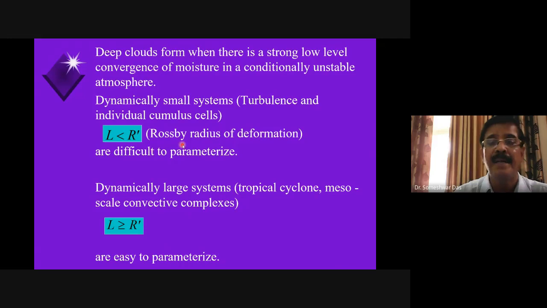We separate them by the Rossby radius of deformation. We say that when the scale length of the system is smaller than the Rossby radius of deformation, then it is called a dynamically small system. And such systems are difficult to parameterize. Like individual cumulus clouds, turbulence, etc., they are very difficult to parameterize in the model.